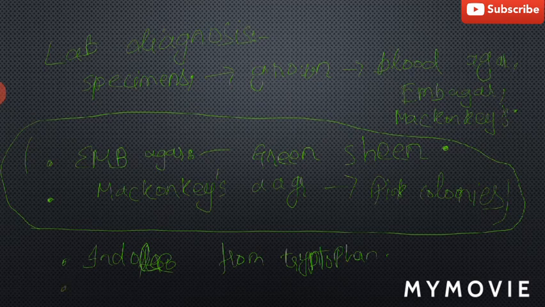Another test is that it uses acetate as its only source of carbon. So in these ways it can be detected in the lab.